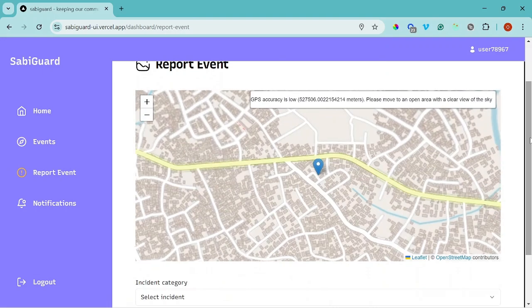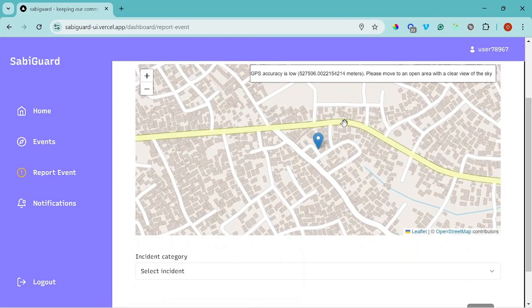Okay, this automatically pinpoints where I am on the map currently. As we know, GPS accuracy may not be too reliable. If the user is not sure that this is where he or she is located on the map, because as I'm recording this, the weather is kind of cloudy, it affects the way our devices are able to capture GPS satellites and other satellites as well. When you click this, the user has an option to drag this marker around to ensure accurate reporting. The user cannot drag this marker beyond this 250-meter radius.